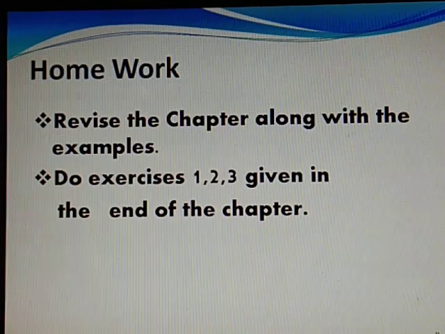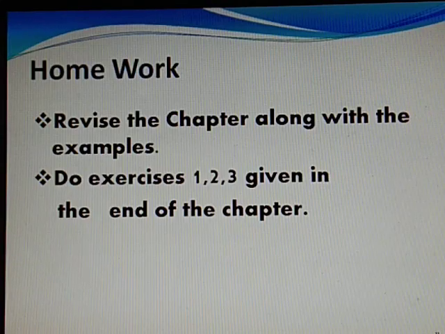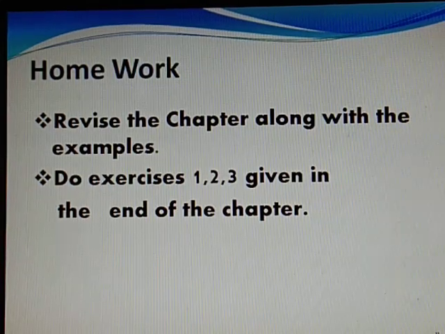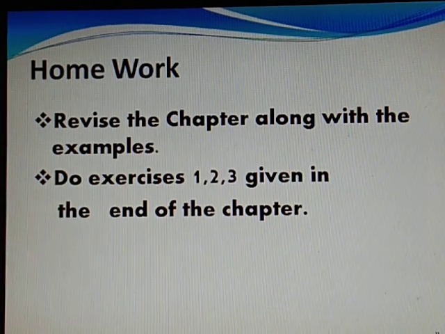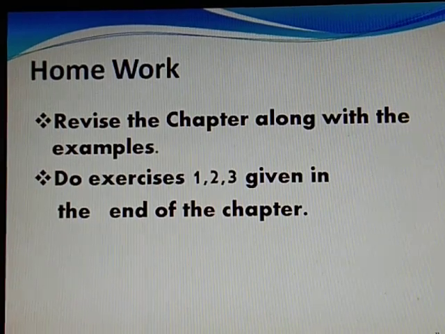So children, your homework is that you have to revise the chapter along with the examples and you have to do the given exercises 1, 2, 3 which have been given at the end of the chapter. You may take your own time and do it whenever you are free. Till then, thank you.